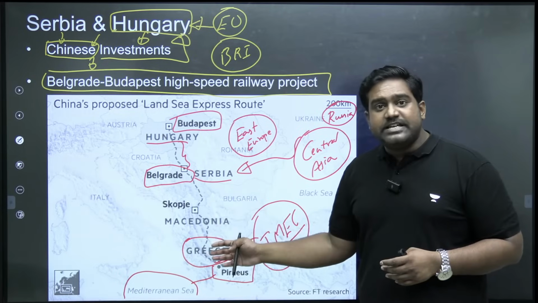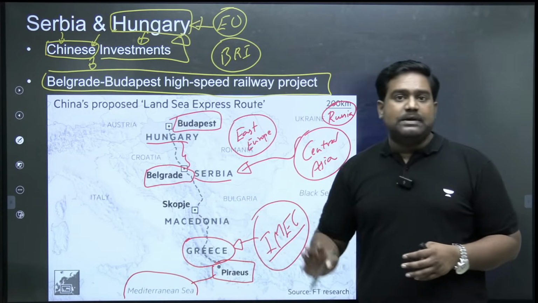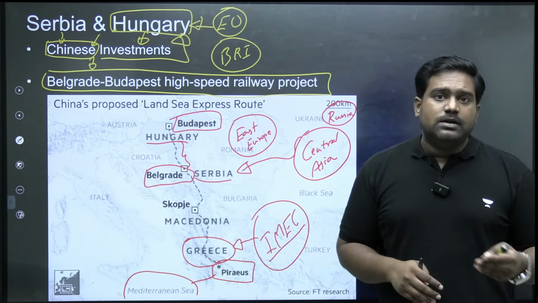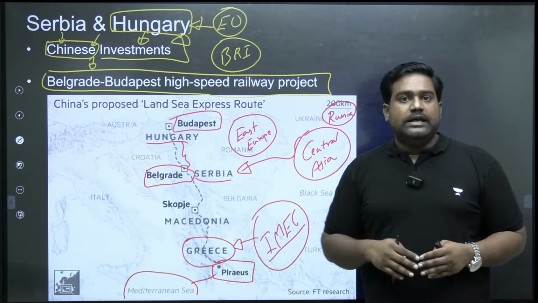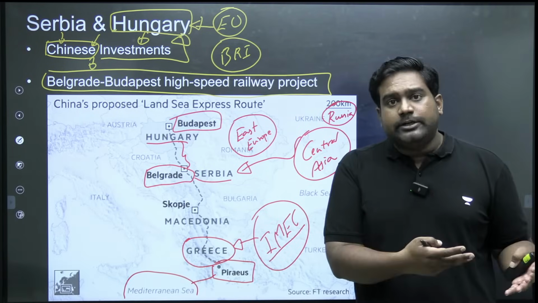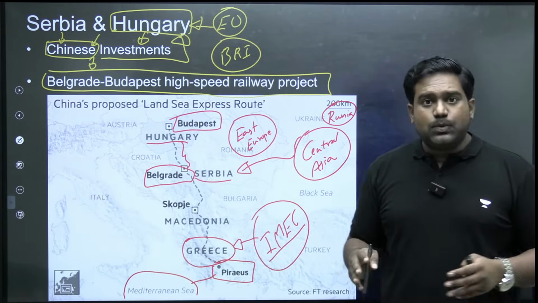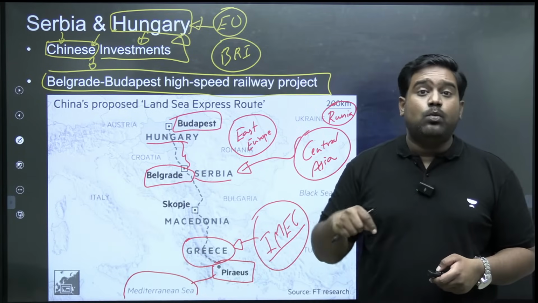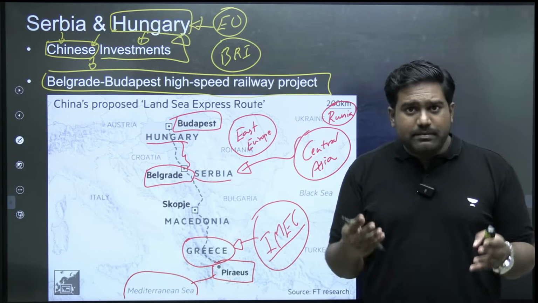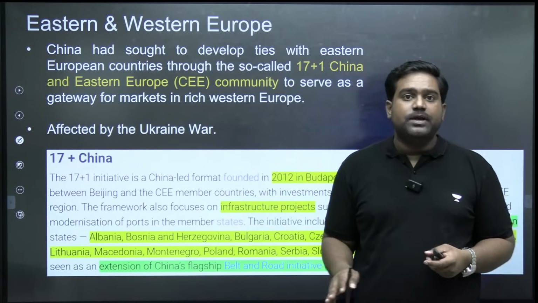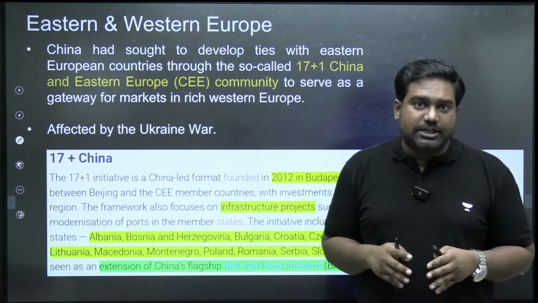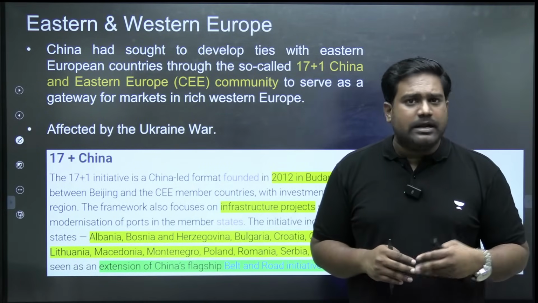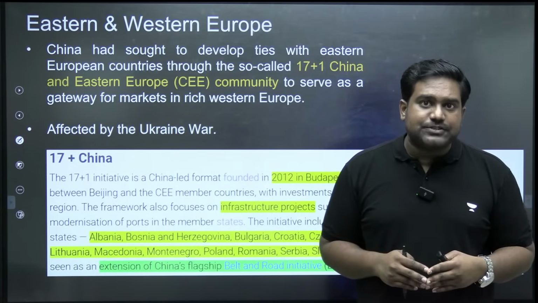So a rival Chinese project that is also depending on the Piraeus port opening to the Mediterranean could create challenges. It could pose a number of hurdles for initiatives like the IMEC corridor that could threaten Indian interests. So that is why it's very important to observe and understand China's interests in Europe. What is China doing in Europe? There could be a mains question on these lines. UPSC might ask you, what have been China's recent initiatives in Europe? How is China increasing or making inroads into the European market, and how does it threaten Indian interests?